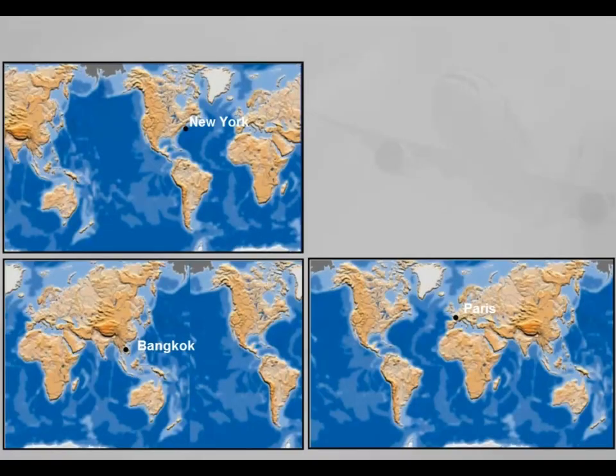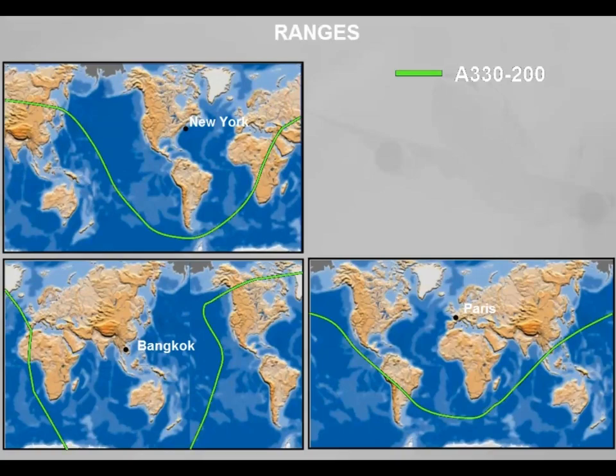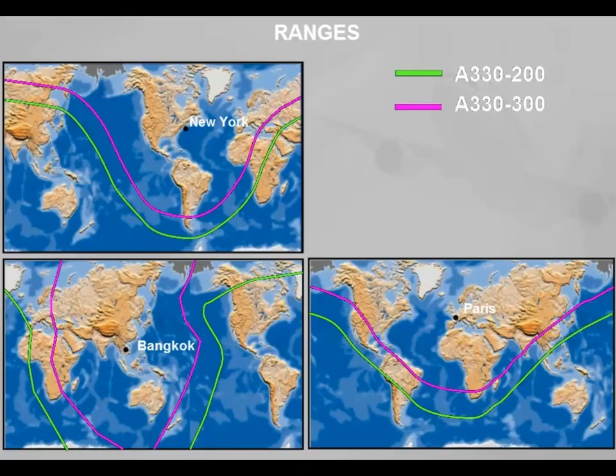With a maximum takeoff weight of 230,000 kilograms, the range of the A330-200 is 6,400 nautical miles. With a maximum takeoff weight of 217,000 kilograms, the range of the A330-300 is 4,900 nautical miles. Note: for the customized values, please refer to your airline documentation.